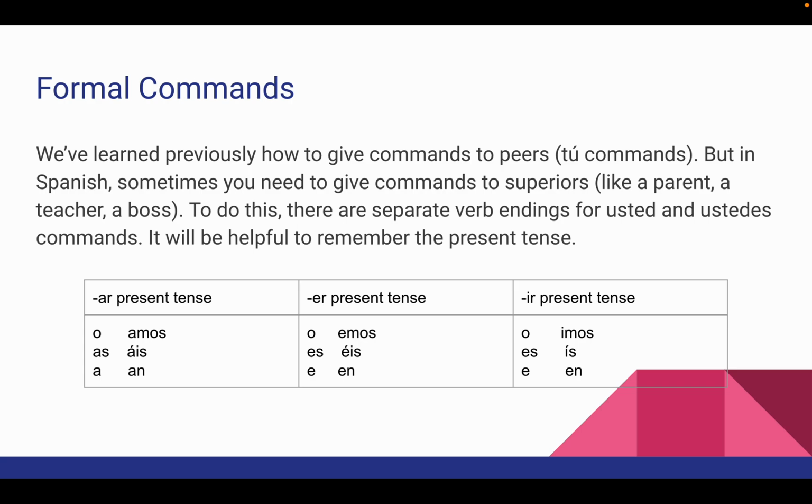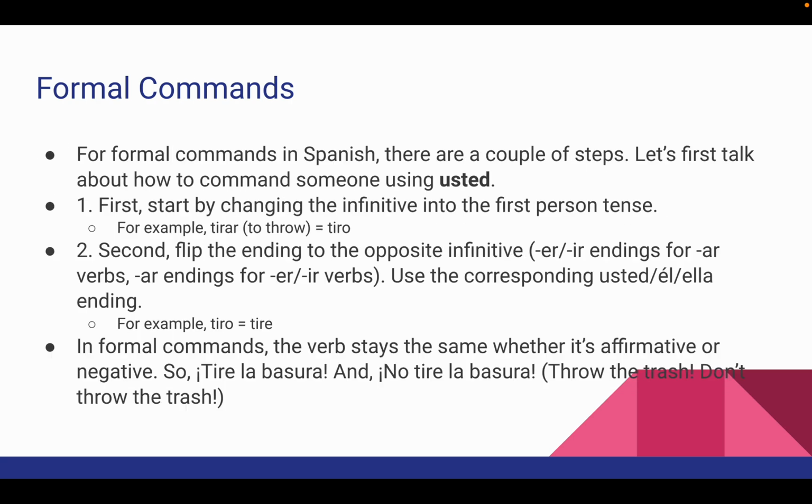But in Spanish, sometimes you need to give commands to superiors, like a parent, a teacher, or a boss. To do this, there are separate verb endings for usted and ustedes commands. So before we get into it, it will be helpful to remember the present tense. So here's a very brief review of just the regular old present tense for the AR, ER, IR verbs that you learned in Spanish 1. So you'll remember AR verb present tense is o, as, a, amos, áis, an. ER present tense is o, es, e, emos, éis, en. And IR present tense is o, es, e, imos, ís, en. So you'll have to remember that for what's coming next.